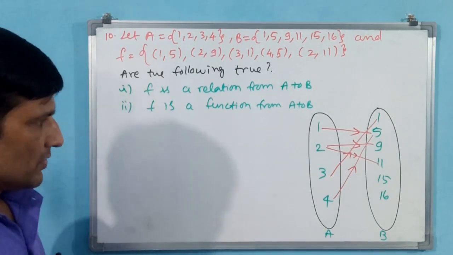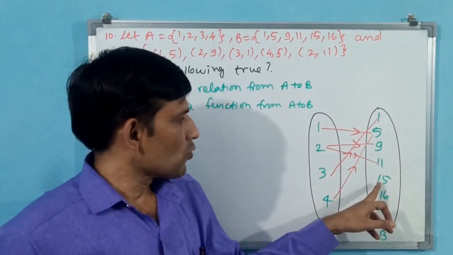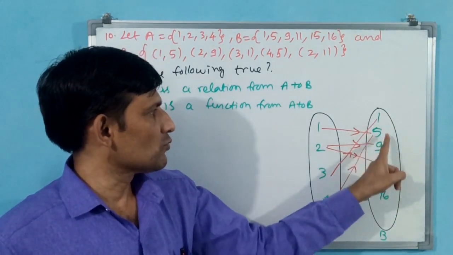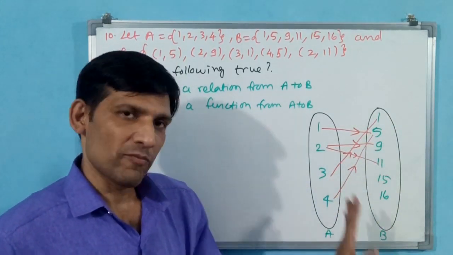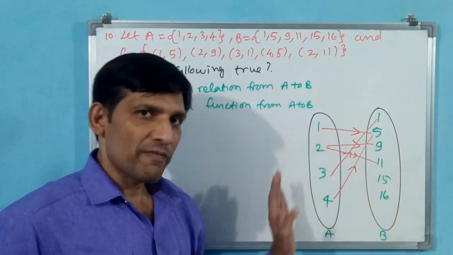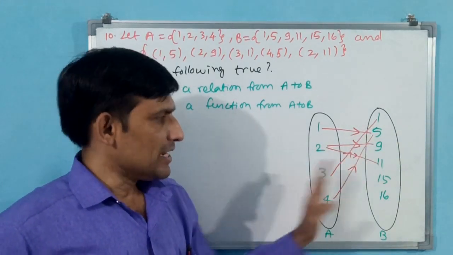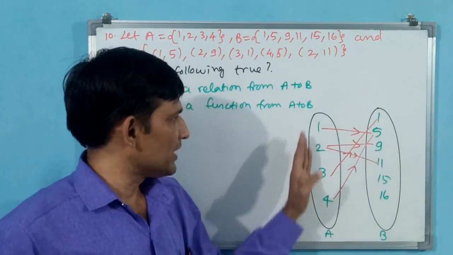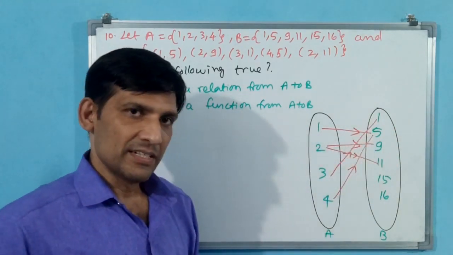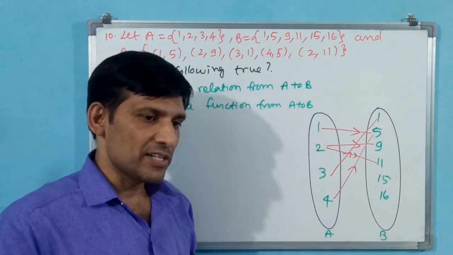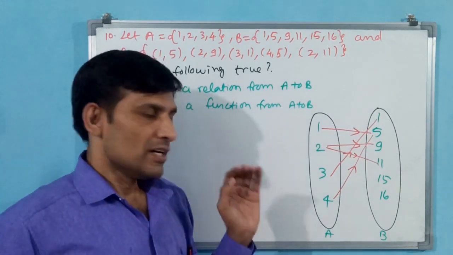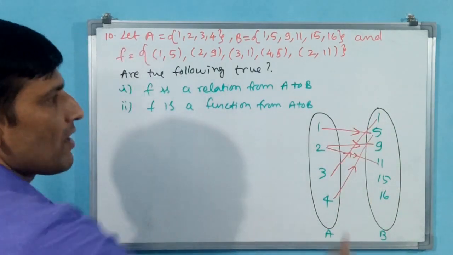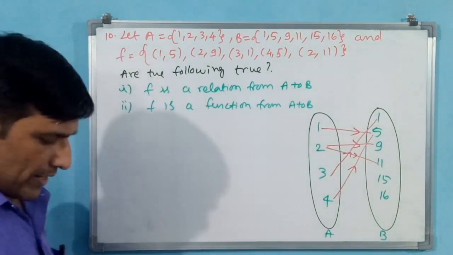See, if you observe here, two elements are in the codomain only, but not in the range. These four are the range, these are the codomain. But this is not going to affect the relation. What is under the relation? Only those elements, domain and range. If the relation is not there, no domain, no range. But these are the codomain, including all.